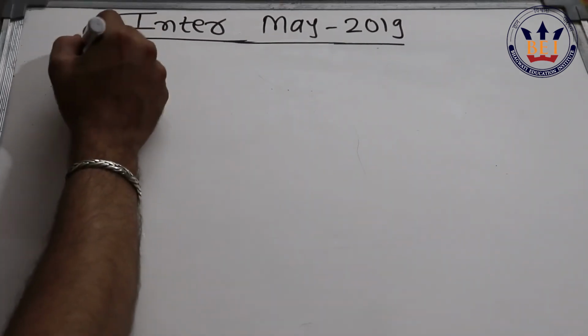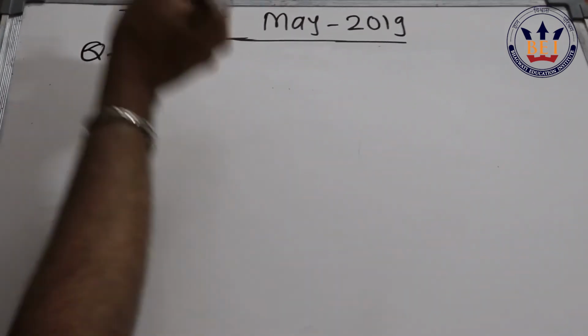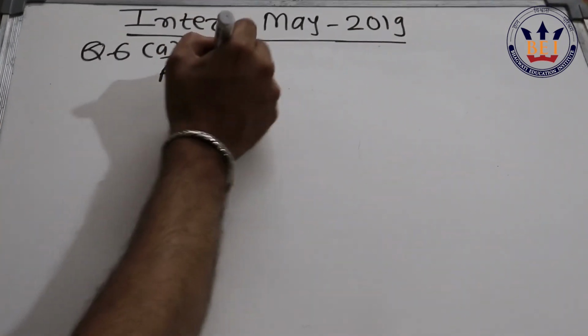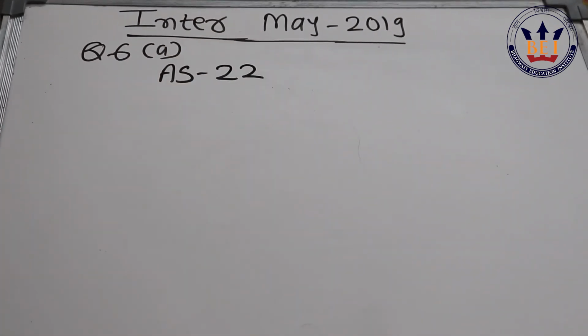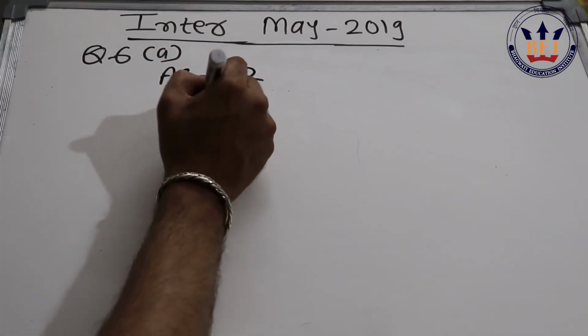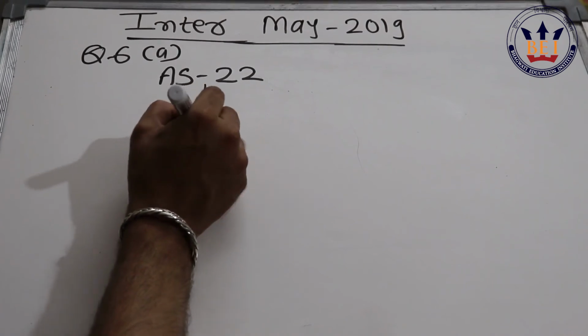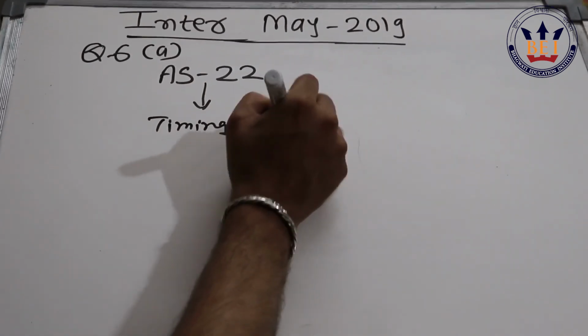The next question is question number 6a. Question number 6 has 5 problems. Out of 5 options you are supposed to do any 4. Each contains 5 marks. The first one is a theory one, based on accounting standard 22, taxes on income, and the very basic question that they have asked is, what is the difference between timing difference and permanent